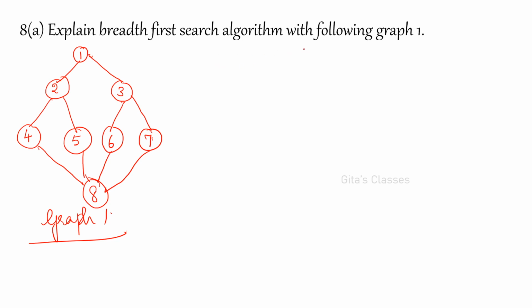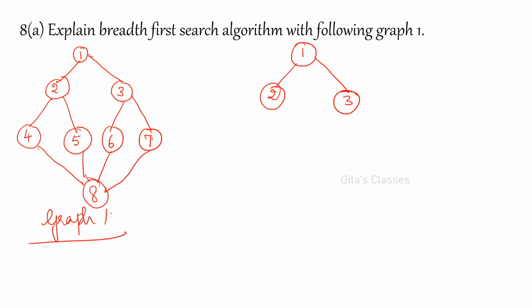Let us start with root as 1. And keep on adding the edges incident with these vertices, and if it forms a circuit, don't consider that, otherwise you keep on adding. For this one it is 2 and here it is 3. You have to add both vertices 2 and 3. They are not forming a circuit.